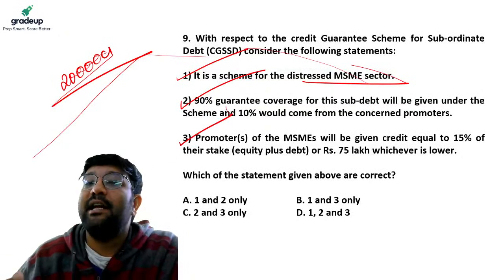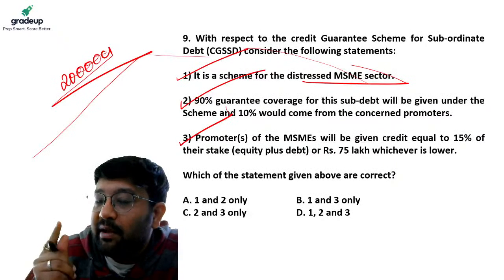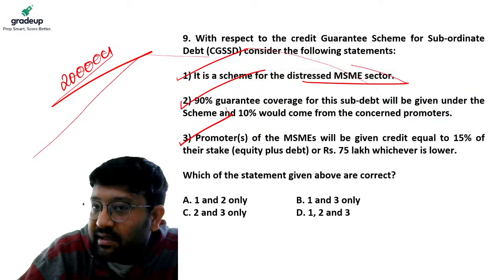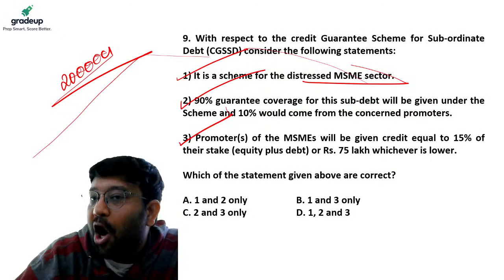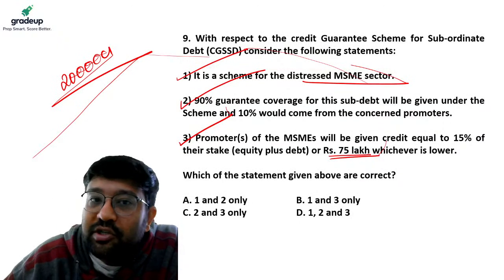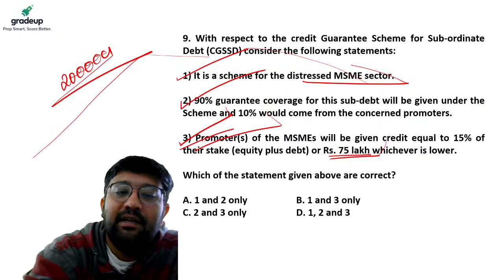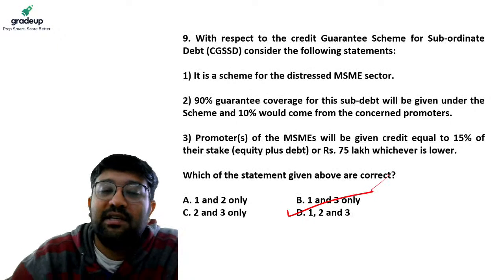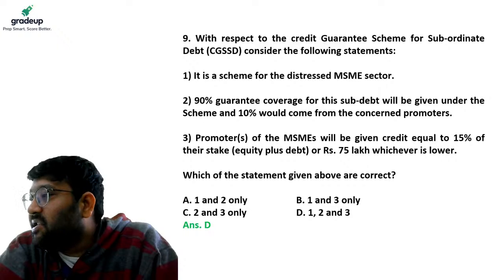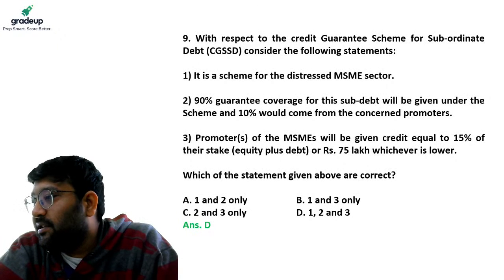And even the third statement is right. MSME promoters will be given 15% of their stakes, around that much money, or 75 lakhs, whichever is lower. So statement 3 is also right. The answer to this question is D. Akshay has given the right answer to this question.